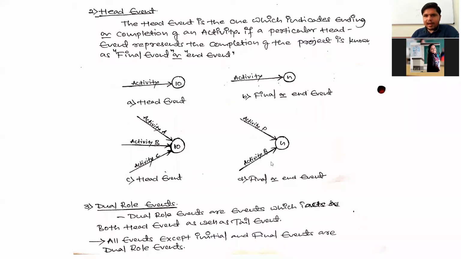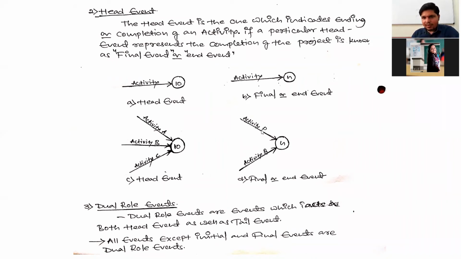And next one is final event or end event. Here I am calling this final event the nth event. It means this is the last event in the network diagram. This nth event is indicating completion of activity P and activity Q, and also it is indicating completion of the project.